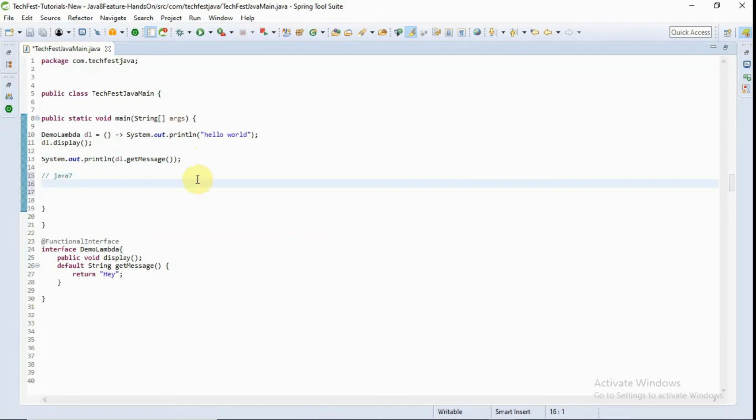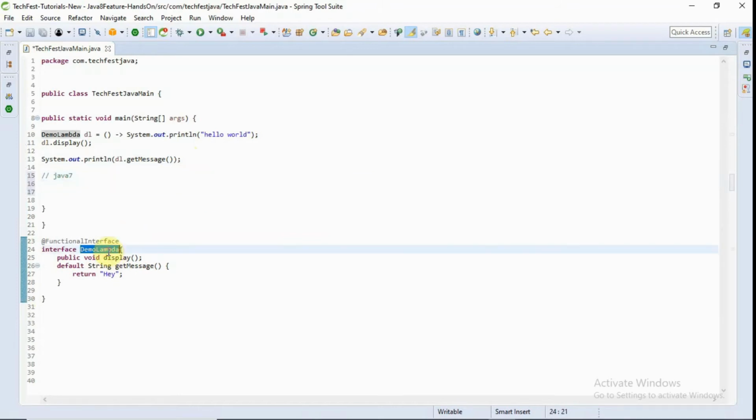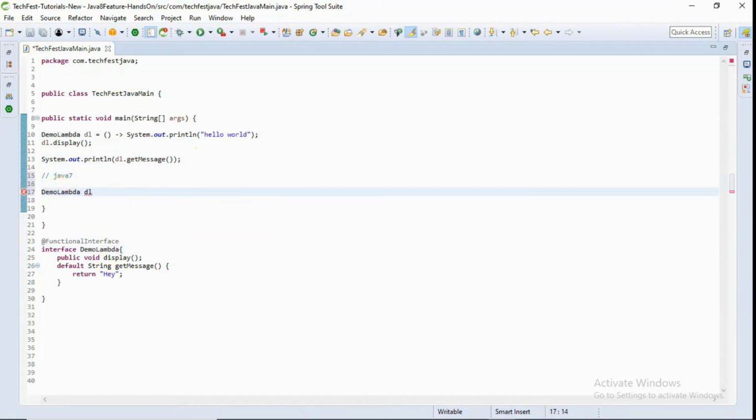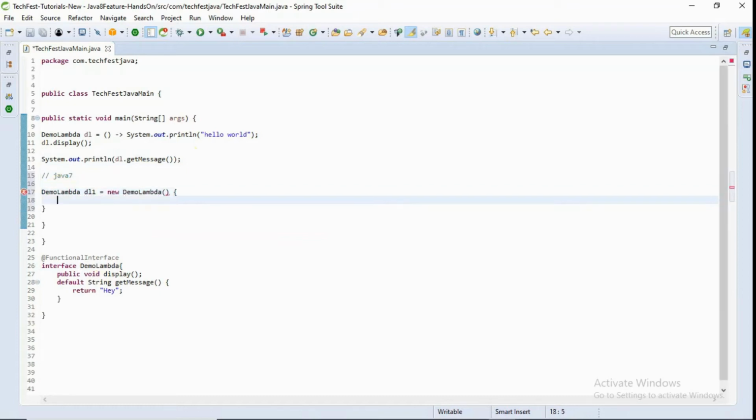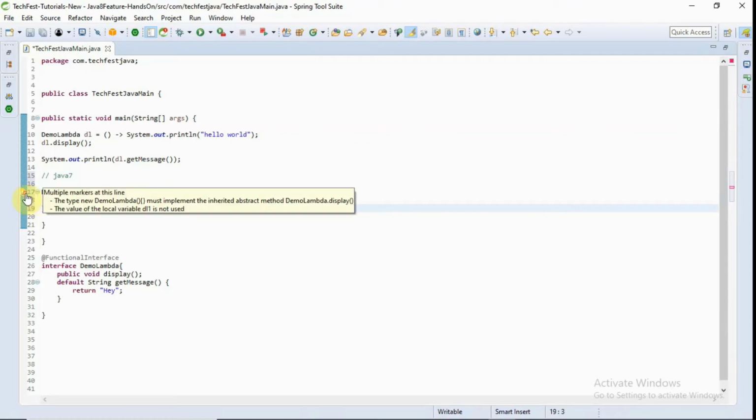I could write something like dl1 equal to new DemoLambda. And here it is asking for this: the type new DemoLambda must implement the inherited abstract method display.